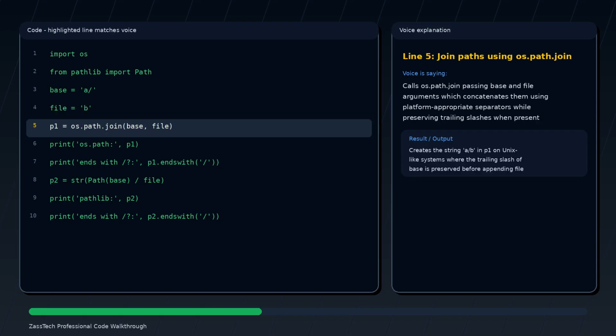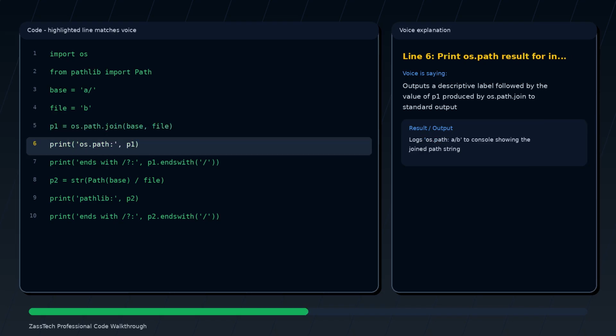Calls os.path.join passing base and file arguments, which concatenates them using platform-appropriate separators while preserving trailing slashes when present. Outputs a descriptive label followed by the value of p1 produced by os.path.join to standard output.